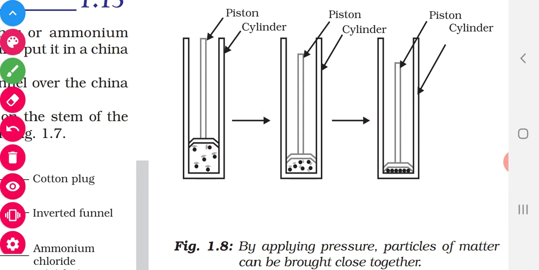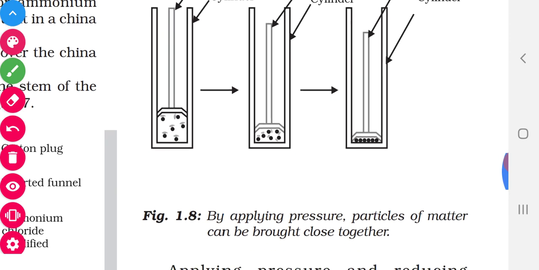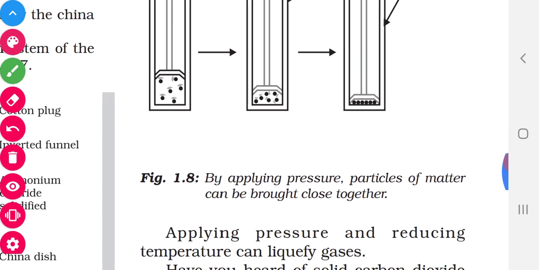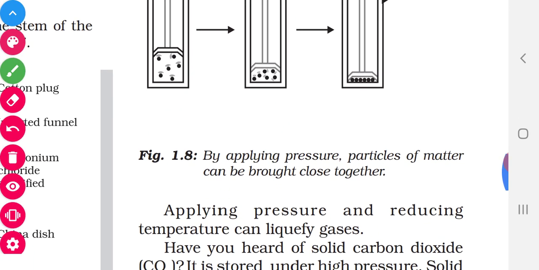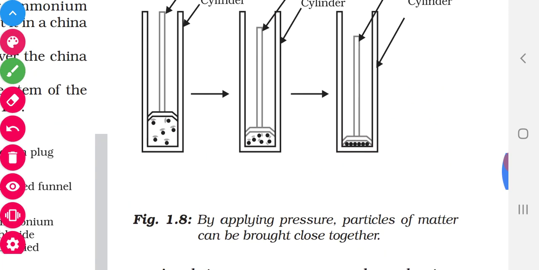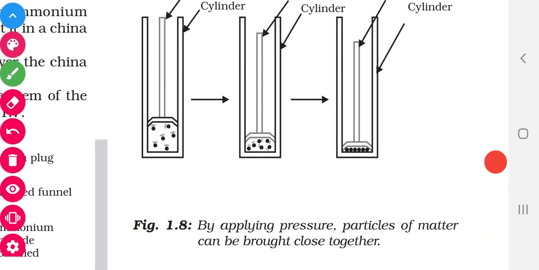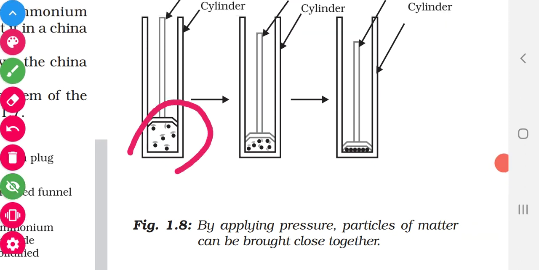So see what happens. By applying the pressure, particles of matter are brought close to each other and we can change the state from one to another. So how can we liquefy the gases? We have to apply high pressure and we have to lower the temperature also. Then only gases can be liquefied.